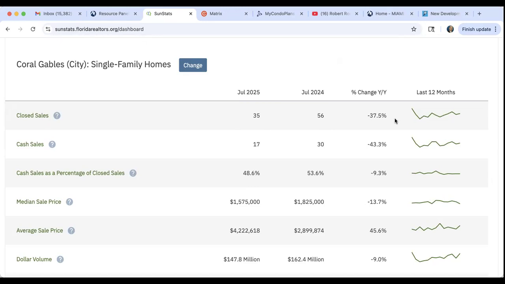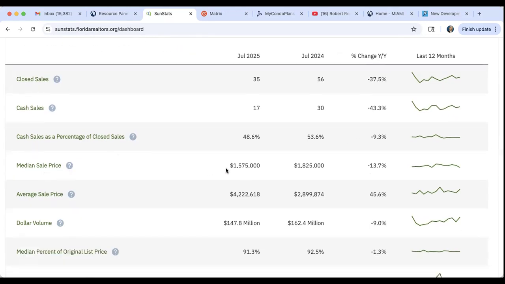Okay, so take a look. In Coral Gables, we had a lot less homes sold this July versus last July. Cash sales were also a decrease. Okay, median sales price was also a decrease, 13.7% less.